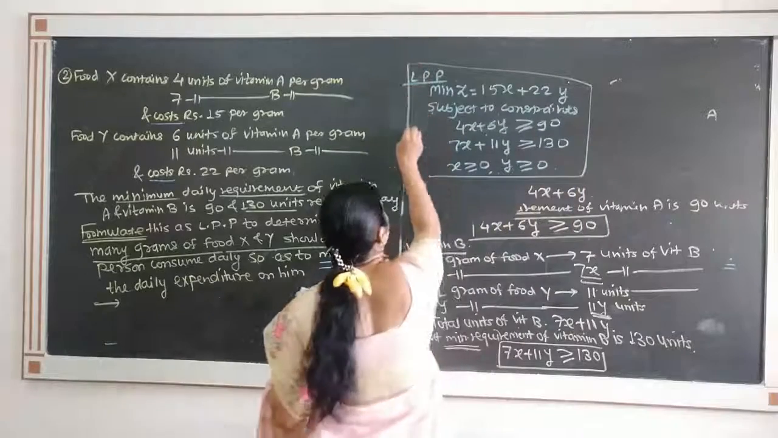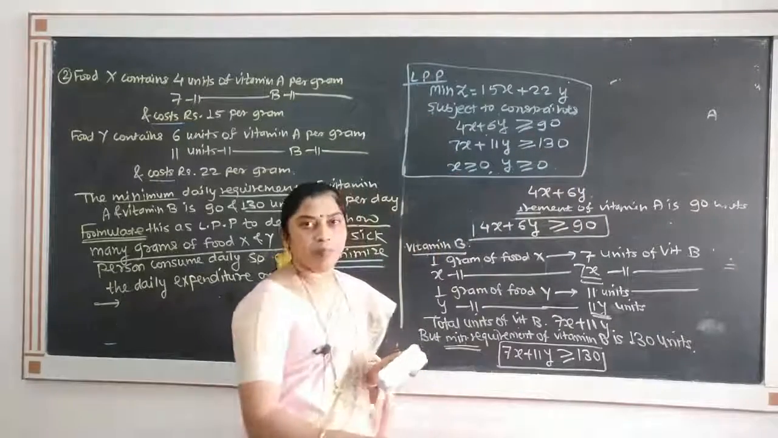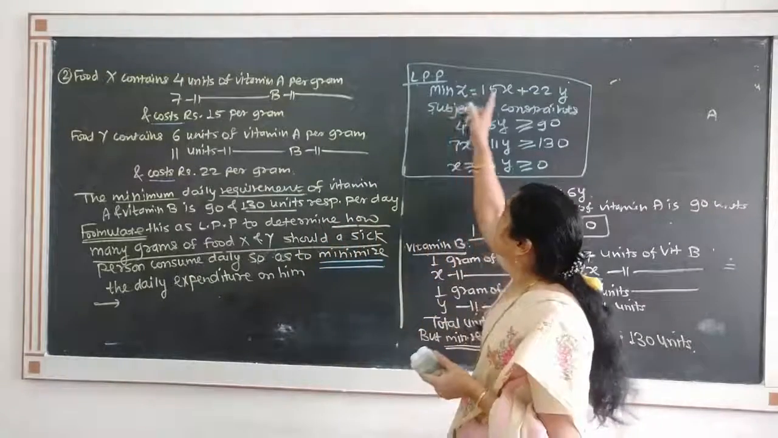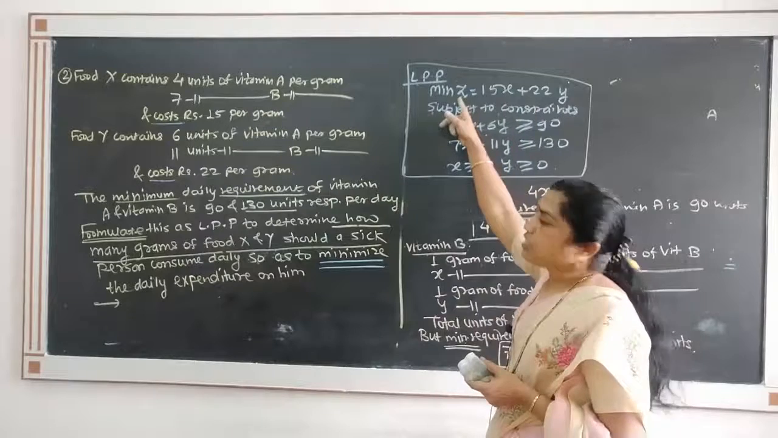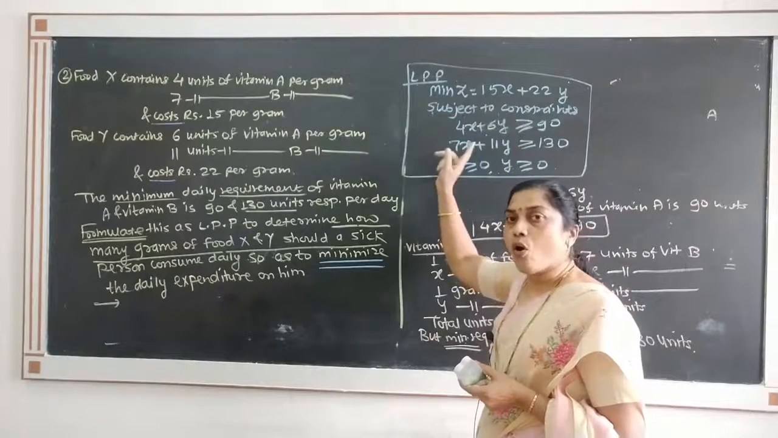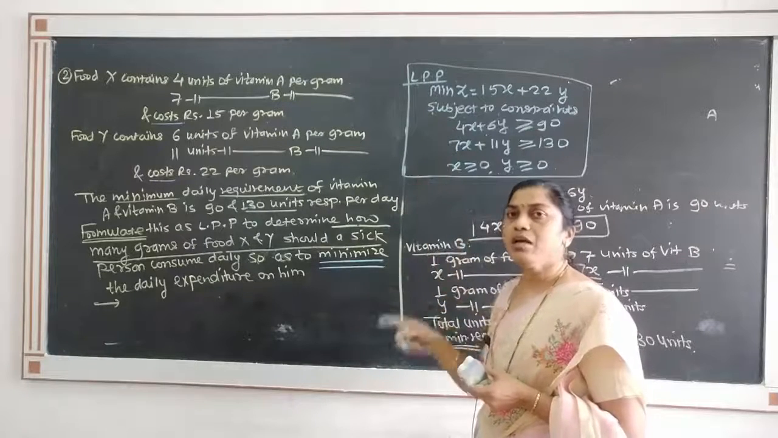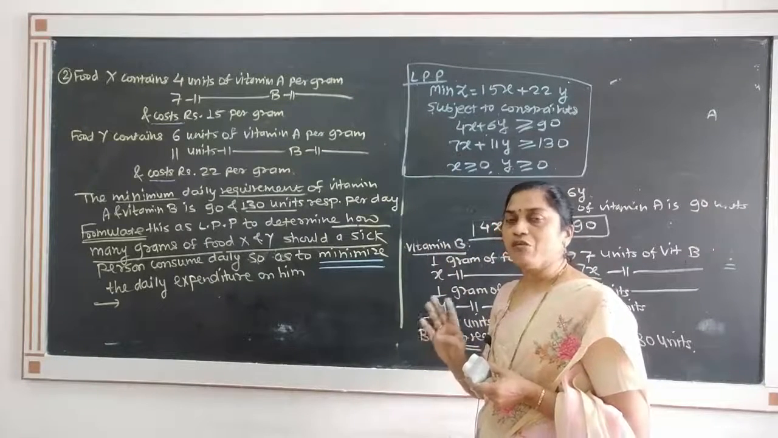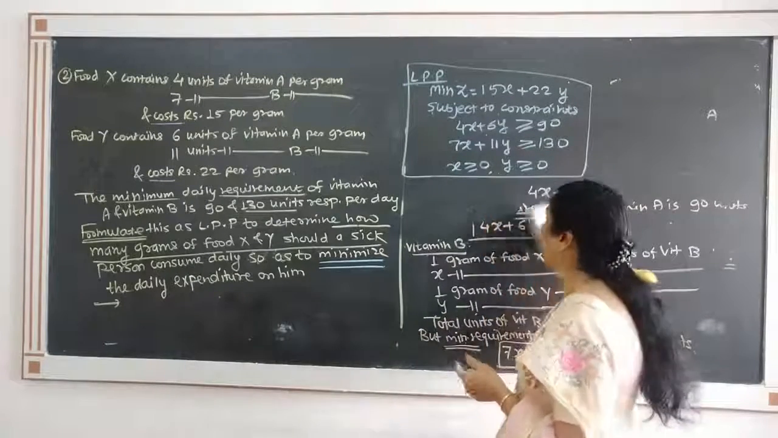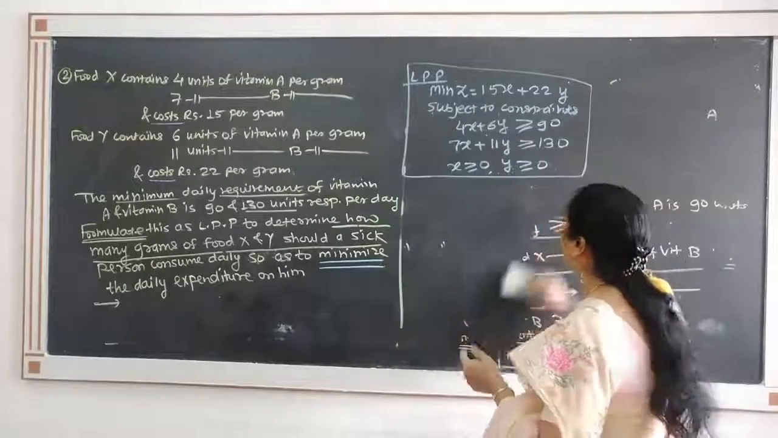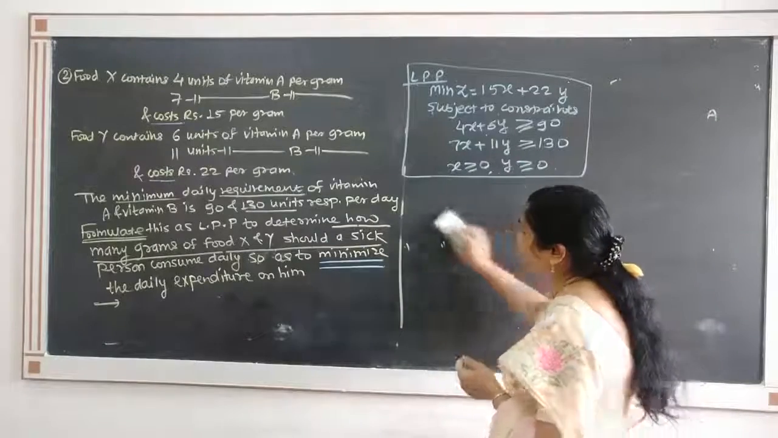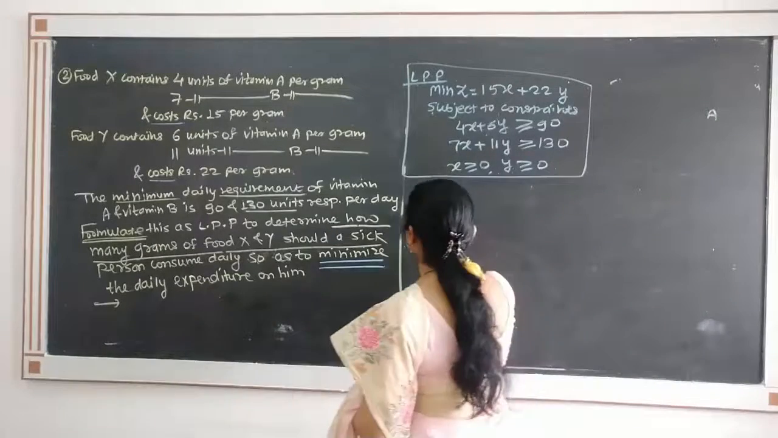This is the final LPP, which consists of decision variables x and y, which are linear, objective function which is also linear, and constraints are also linear. All are linear, and therefore this is known as linear programming problem. Variables, objective function as well as constraints all are linear, so the problem is known as linear programming problem. So any general linear programming problem has the format